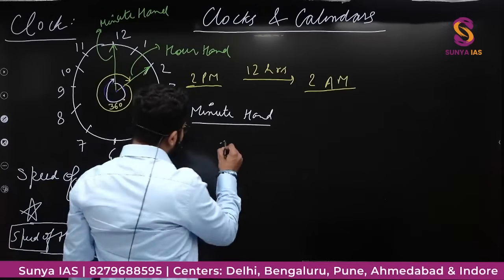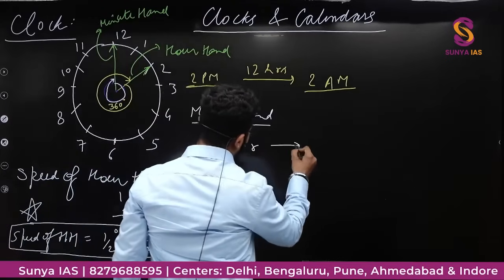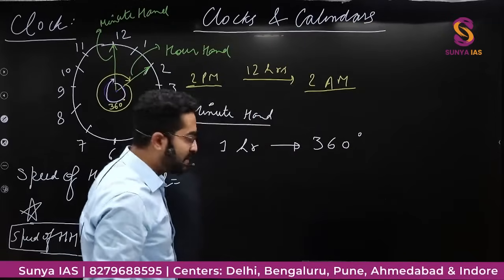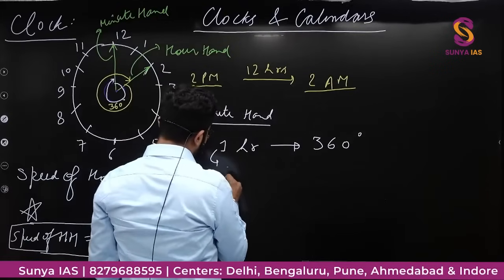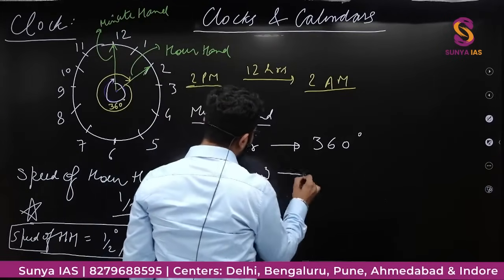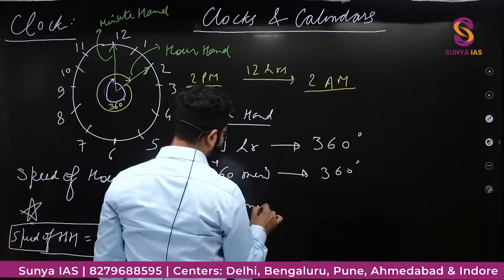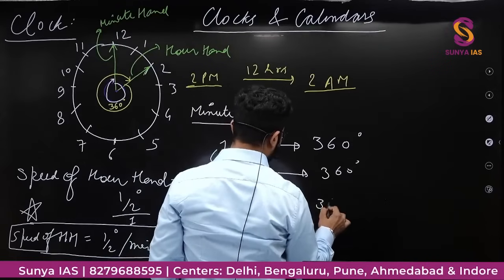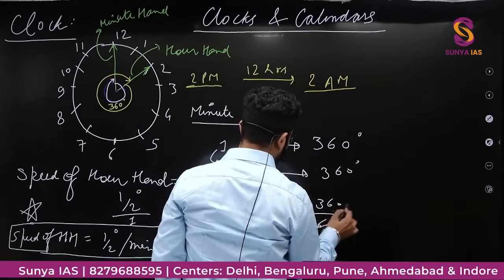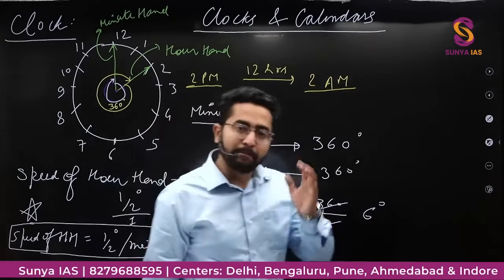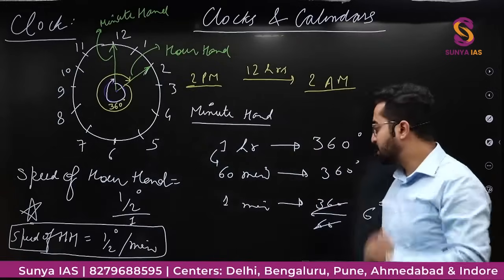That means in 1 hour the minute hand is rotating 360 degree, right? So 1 hour means 60 minutes. It is rotating 360 degree. So in 1 minute it is rotating 360 upon 60, that is 6 degree. That is, in 1 minute the minute hand is moving 6 degree.